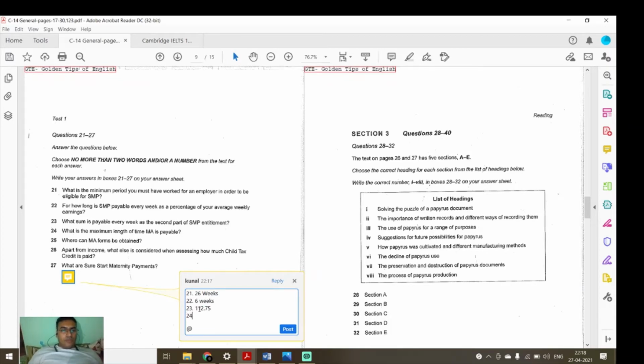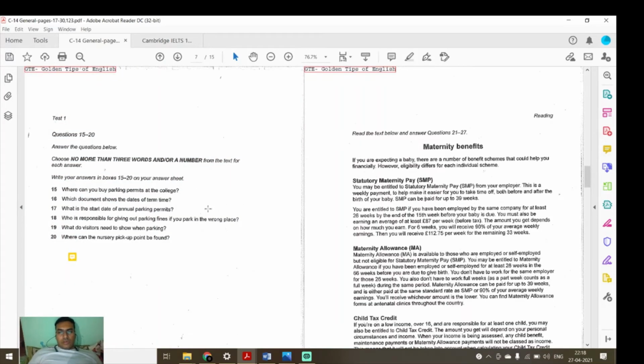Now question number 24. What is the maximum length of time MA is payable? We will go to MA. Here you will see that MA is available for those who are not employed. You may be entitled to maternity allowance if you have been employed for at least 26 weeks in the 66 weeks before you are due to give birth.